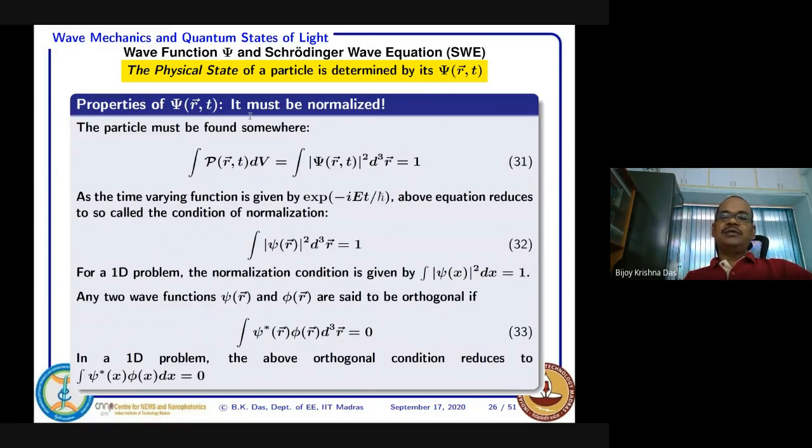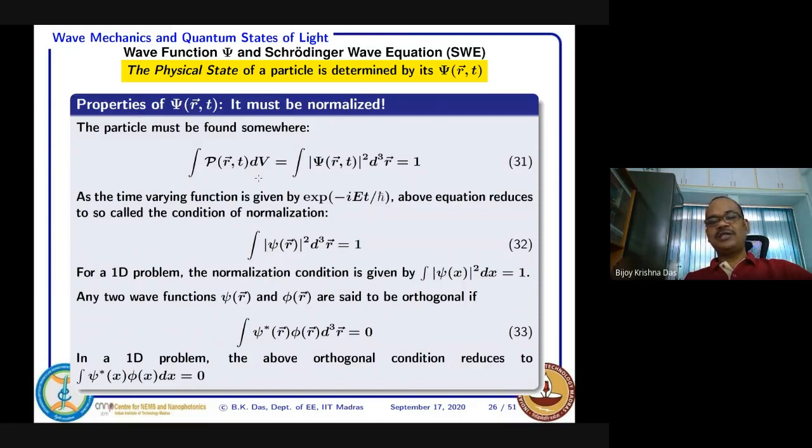First, we mentioned earlier that this psi must be normalized. When we discuss the probability density, for finding the particle at any position and at any instant of time, we define it as a probability density P of r, t. Since this is a density, if you integrate over the volume, the entire space, you must get one.